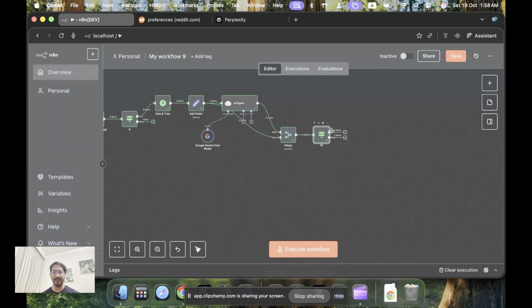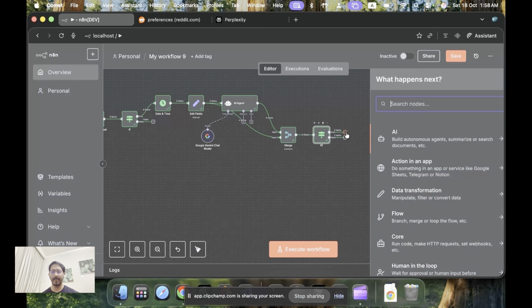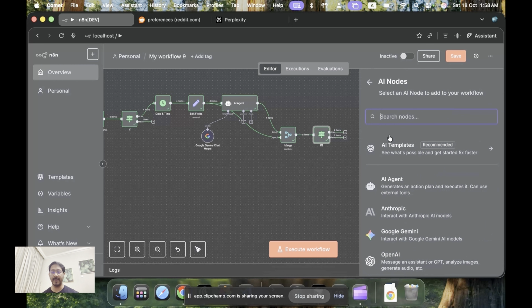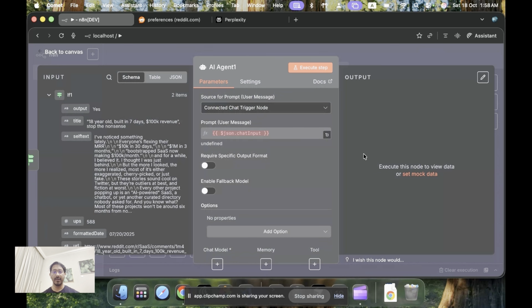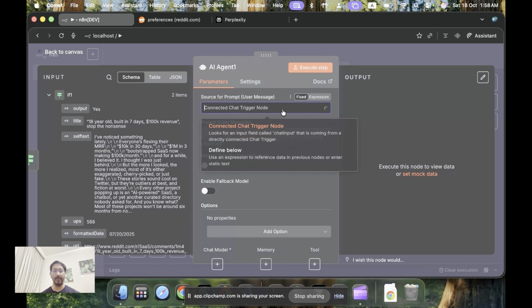So that's how we get the next output. And see, there are two branches, one is true and one is false, right? So we'll take the true line and push it to the next node, which is another LLM. And we'll add the LLM, the AI agent, and this time we will use the Groq with OpenAI model. But before that, we have to specify our next prompt.